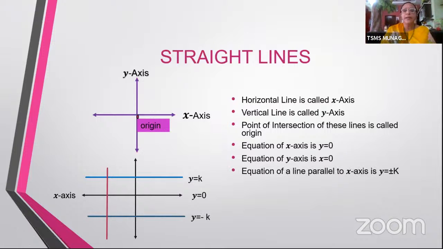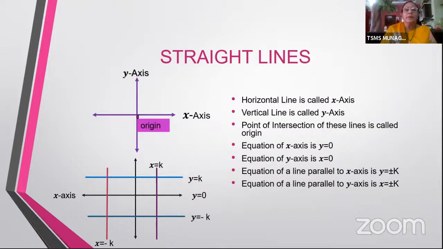Yeah, the equation of the line parallel to x-axis is y equal to k. And similarly, we have lines parallel to y-axis, and the equations of the lines parallel to y-axis would be x equal to k and x equal to minus k. So here what we learn from this slide is that the equation of x-axis is y equal to 0, equation of y-axis is x equal to 0, and any line parallel to x-axis will be of the form y equal to plus or minus k, and any line parallel to y-axis will be of the form x equal to plus or minus k.